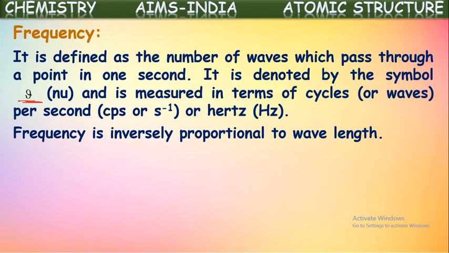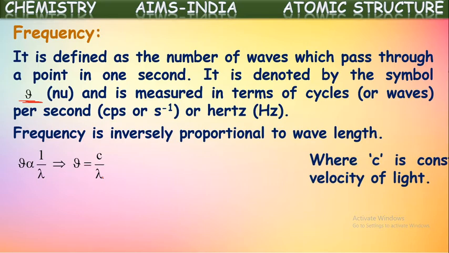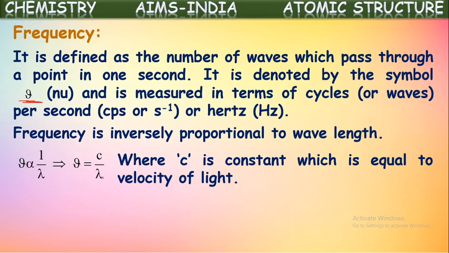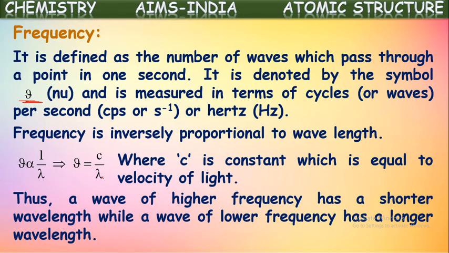It can be represented mathematically like this. Nu is directly proportional to 1 by lambda. To remove the proportionality, you can keep a constant. By that it becomes nu is equal to c by lambda, where c is a constant which is equal to the velocity of light. We know the velocity of light is equal to 3 into 10 to the power of 8 meters per second.